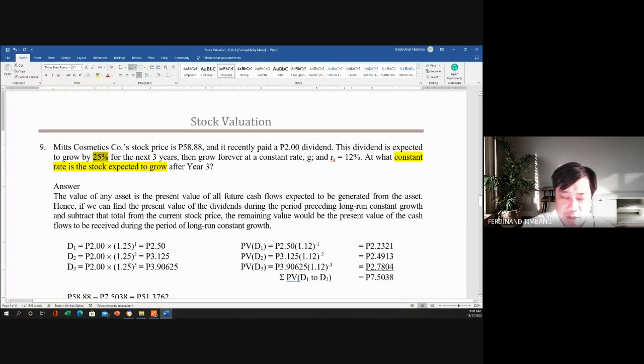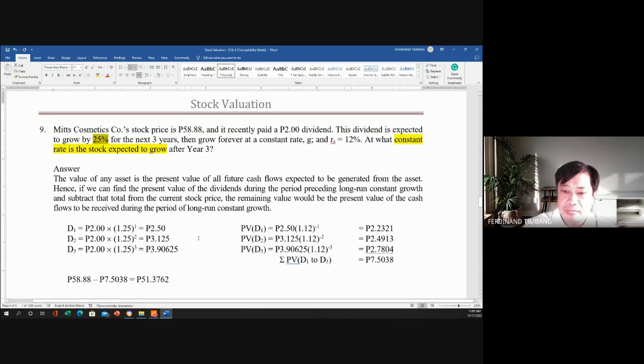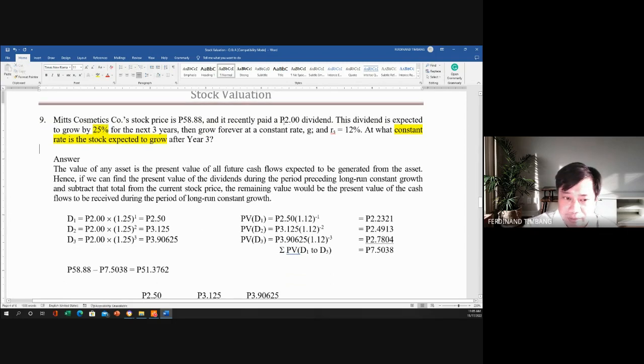Because that is abnormal growth, 25% until it becomes constant. But the constant rate, we do not know. But we can compute that using the 2 peso dividend, recently paid, which is D0.